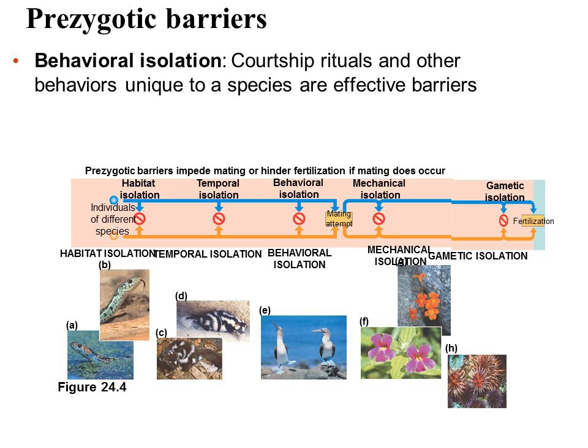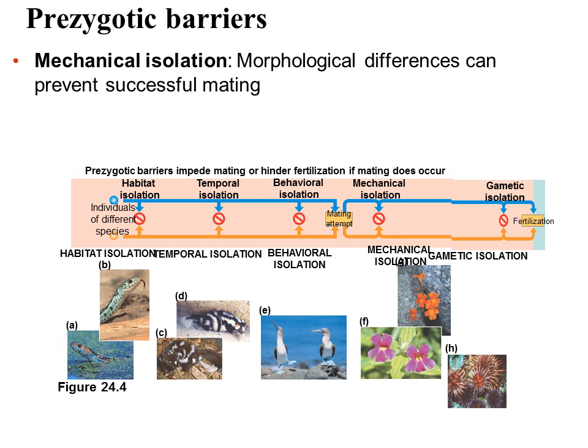The next is behavioral isolation. Behavioral isolation is when species behave so differently that they do not mate. So, for example, the courtship and other behaviors are unique to the species, such as songs or the mating dance. Then there's mechanical isolation, which is when the morphological differences prevent successful mating.